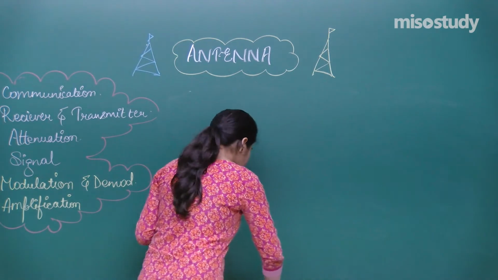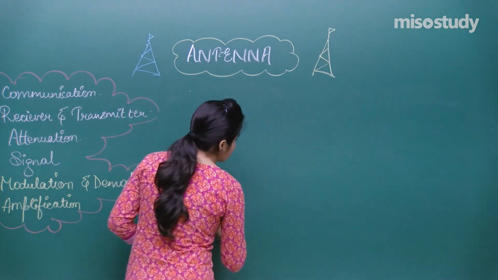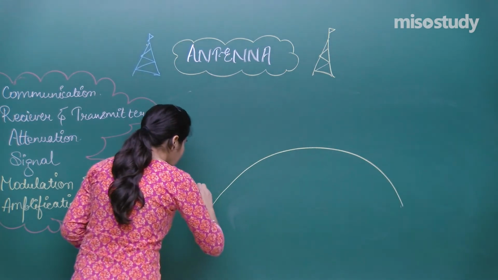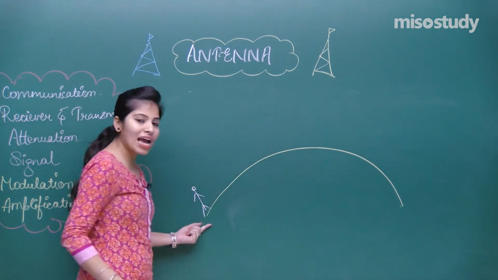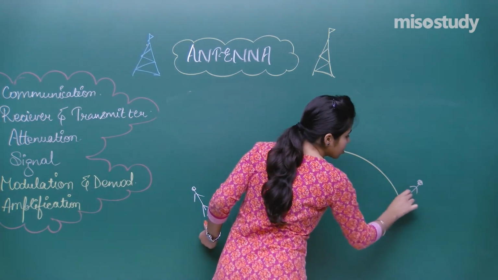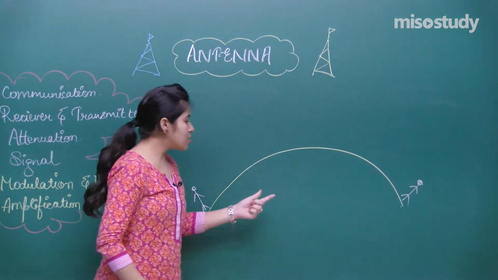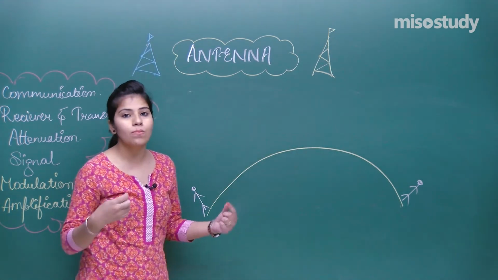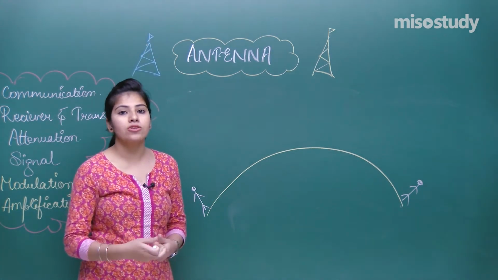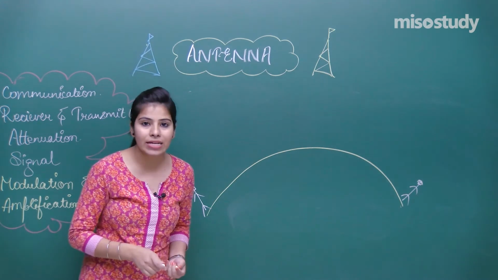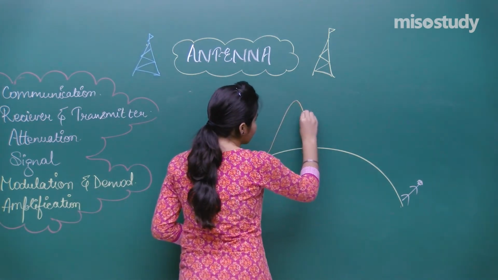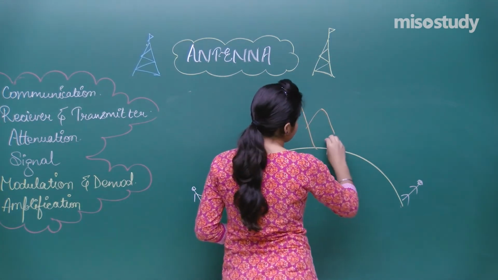Suppose you have to transfer your message from a person who is standing over here to this person who is standing over here, right? These are the two persons, you have to transfer your message. Now in the path of the message, you are having mountains. Suppose these are the mountains that have arrived in your path.